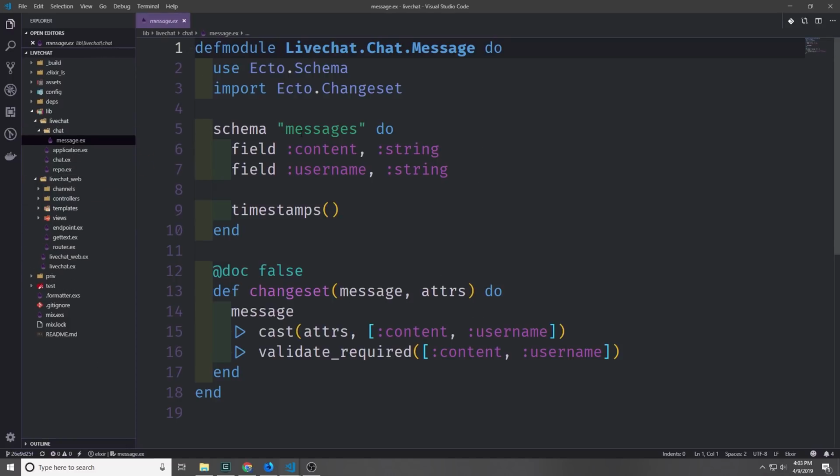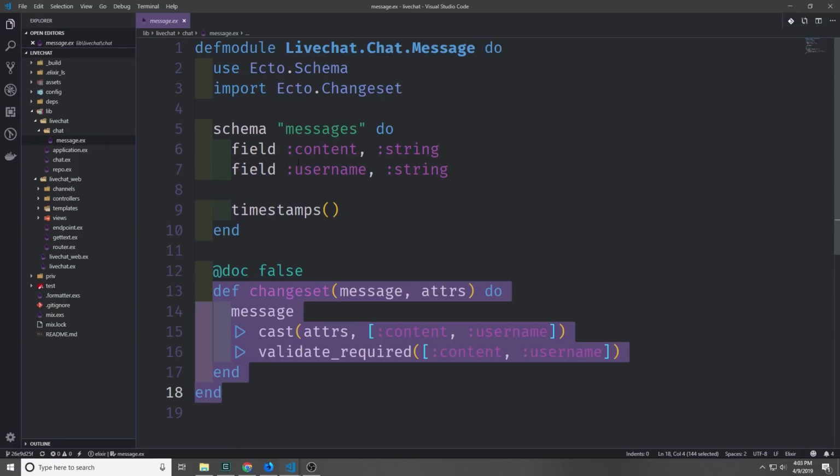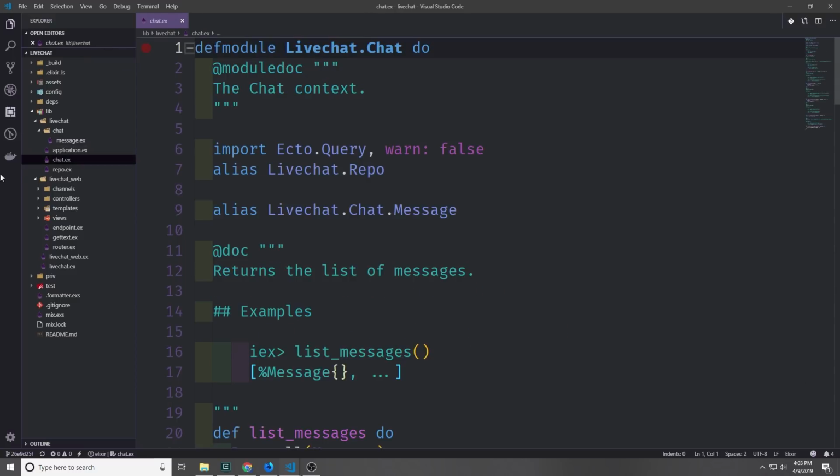In here, we have our schema for the messages, where we have the field for content and username. And then we have the changeset, which validates these messages. And we're going to leave all of this alone for now. Instead, we're going to go into this chat.ex file, which is inside of the live chat folder.